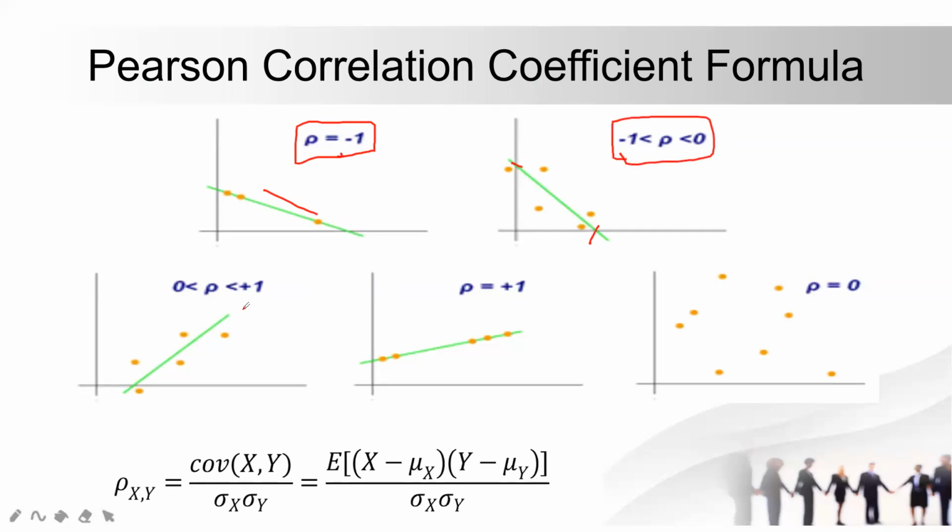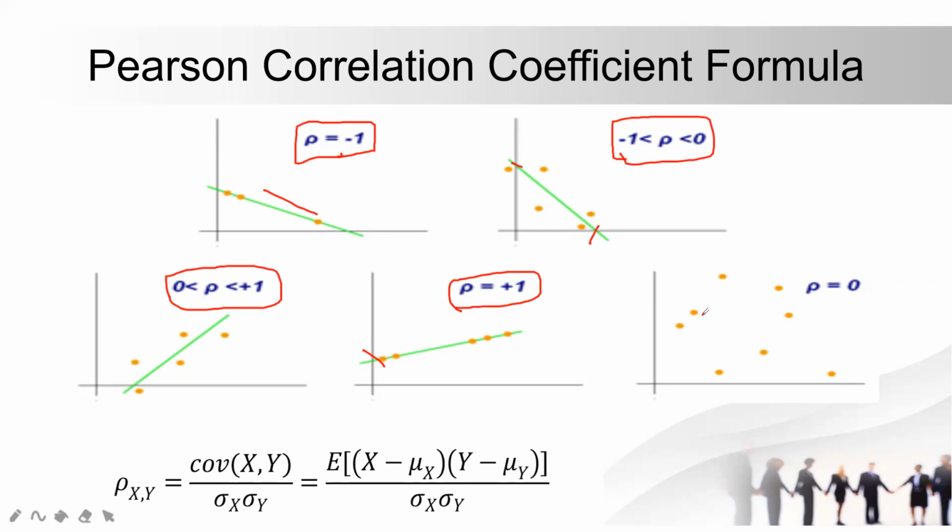Okay, and if we have the line in this direction, we have a value between 0 to 1. And if the intersection point is on the y-axis, we can say the relation is definitely 1.